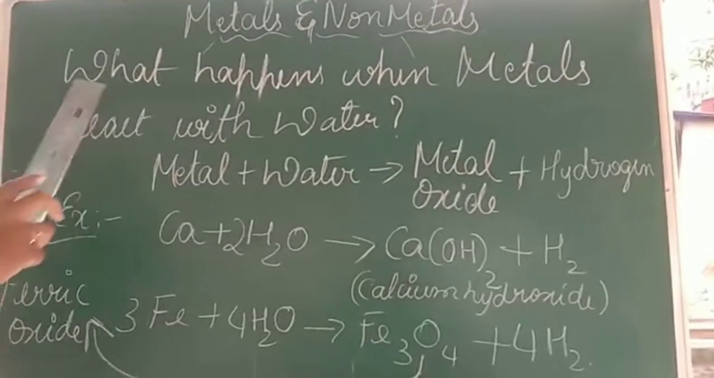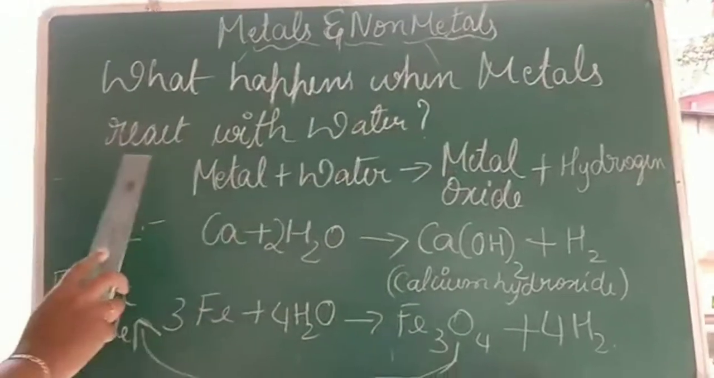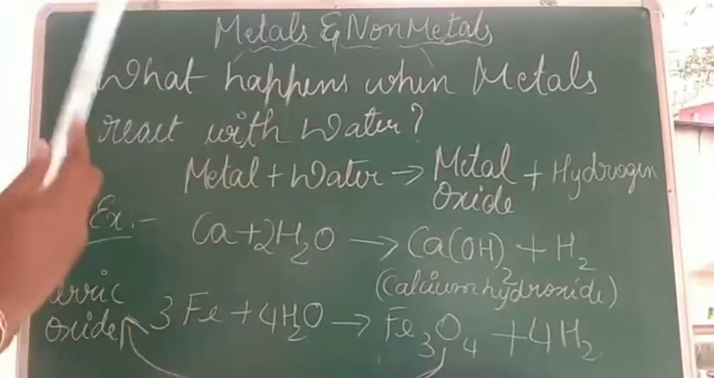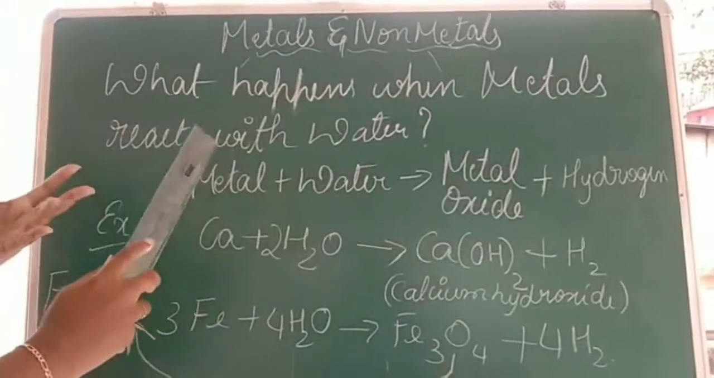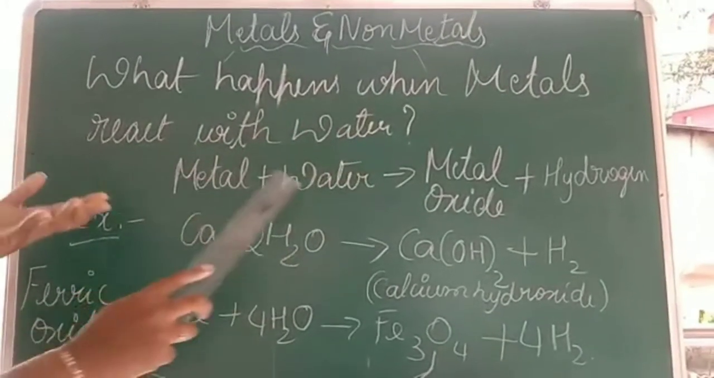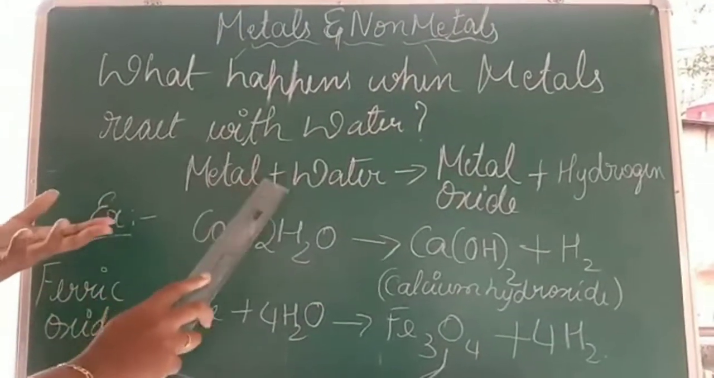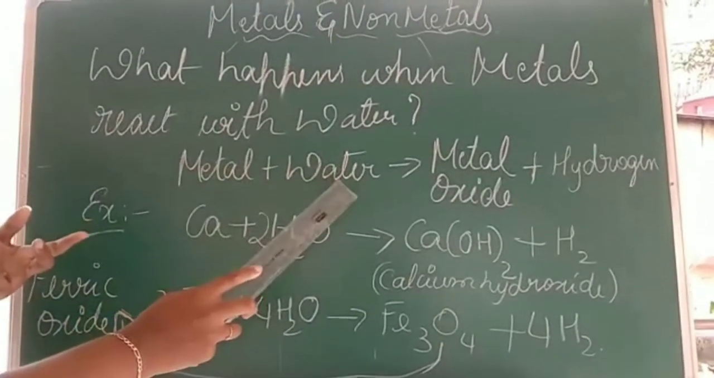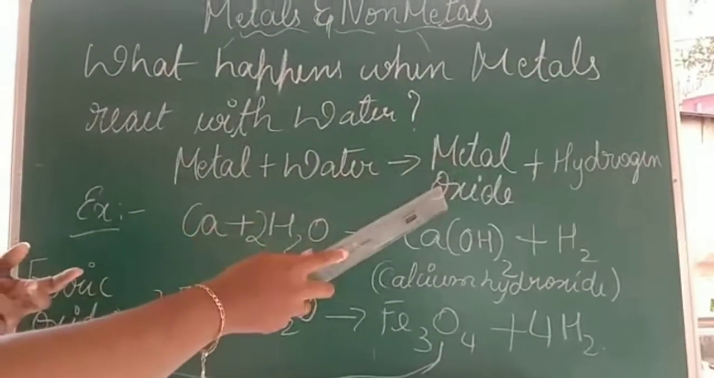Now let us see what happens when metal reacts with water. In the previous part we have seen what happens when metal reacts with air. So here let us see what happens when metal reacts with water. I am taking the same kind of reaction. Metal is reacting with water to obtain metal oxide itself.